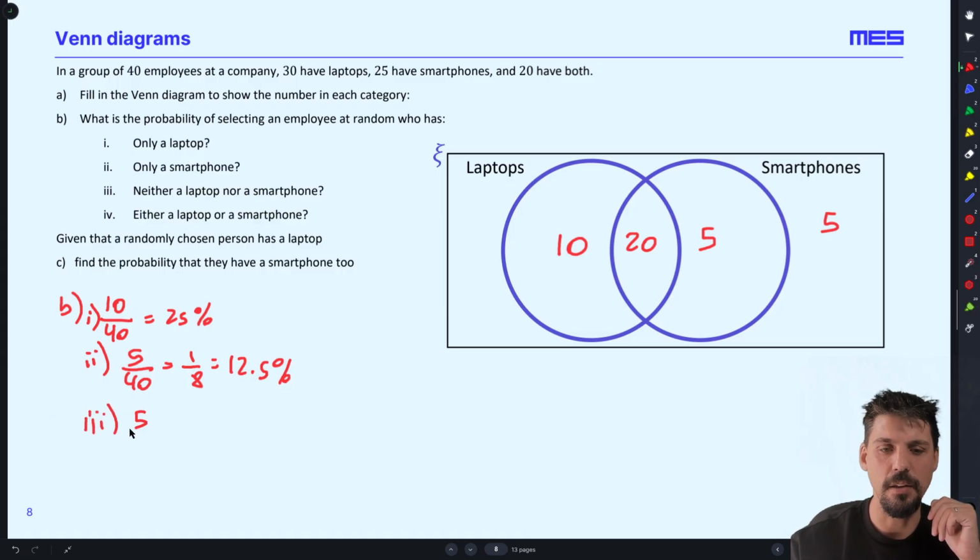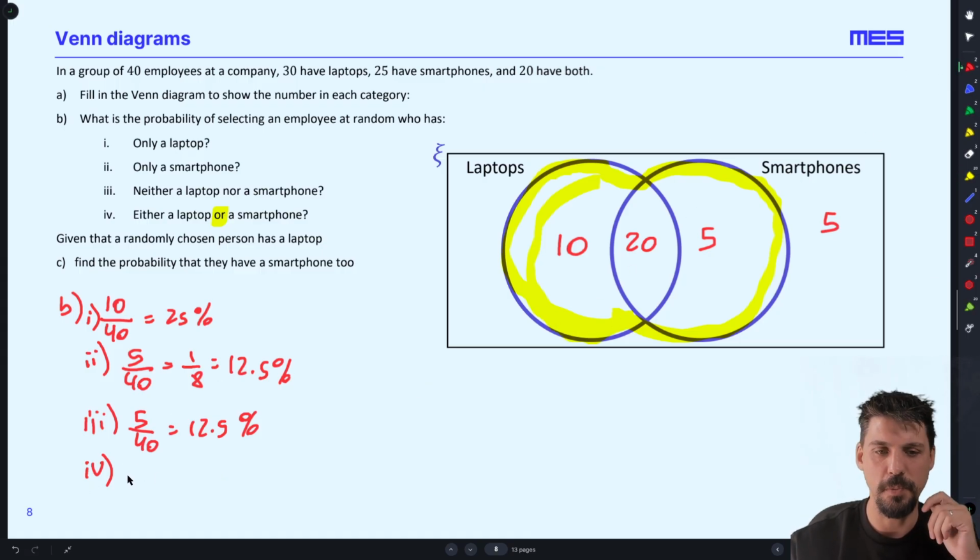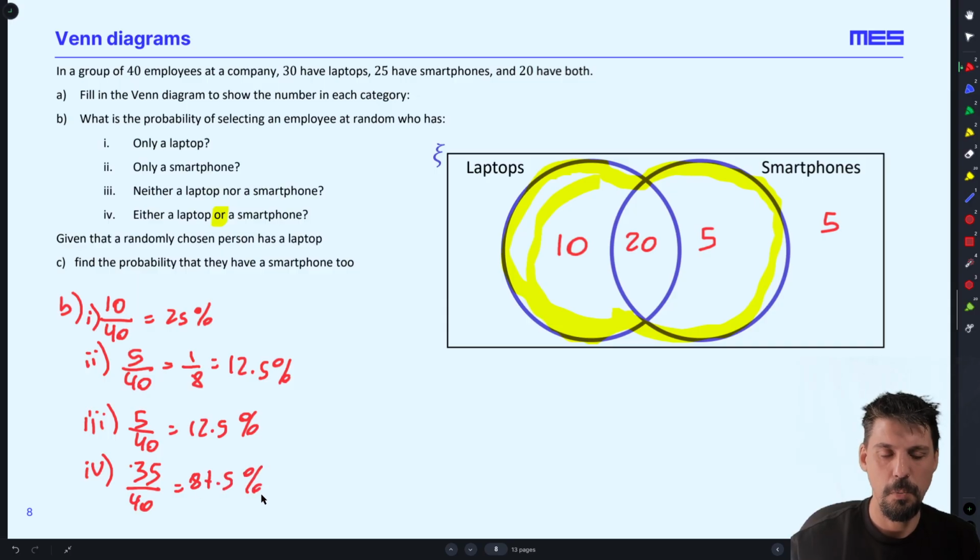How many people have neither? 5 out of 40, which is again 12.5%. Now, either or: remember, or in probability encompasses everything, including and. So there are 35 good options for me here. 35 people have either a laptop or a smartphone out of a possible 40, which is 87.5%.